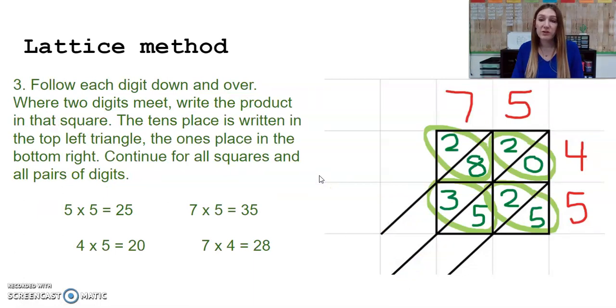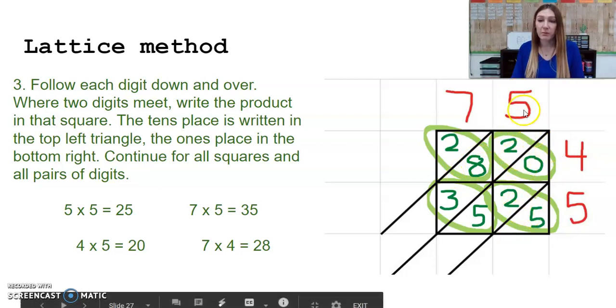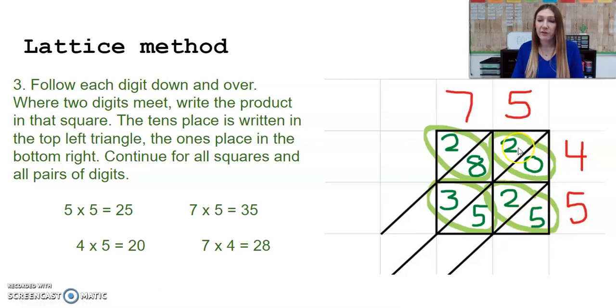We're going to follow each digit down and over. Where 2 digits meet, we're going to write the product in that square. The tens place is written in the top left triangle, and the ones place is written in the bottom right triangle. So let's start with a 5. We're going to multiply this 5 column. So we're going to do 5 times 4 and 5 times 5. 5 times 4 gives me a product of 20. So I have 2 tens, 0 ones. 5 times 5 gives me a product of 25. 2 tens, 5 ones.